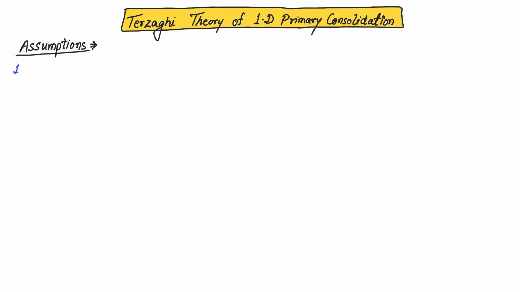So, the first assumption that is followed by Terzaghi is that soil is homogeneous. Now, what is meant by homogeneous? It says that the soil properties are the same at all locations. Whatever the coordinate, whatever the location, soil properties are the same. That means the properties do not vary with space.